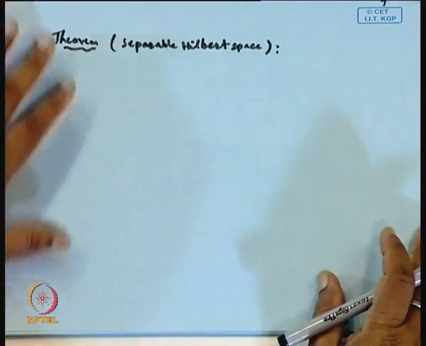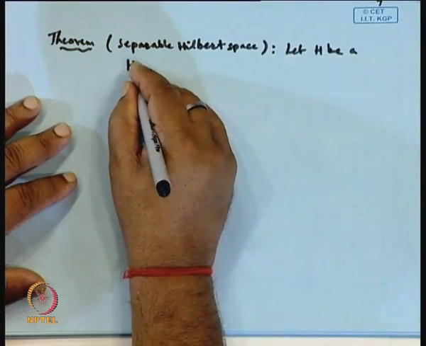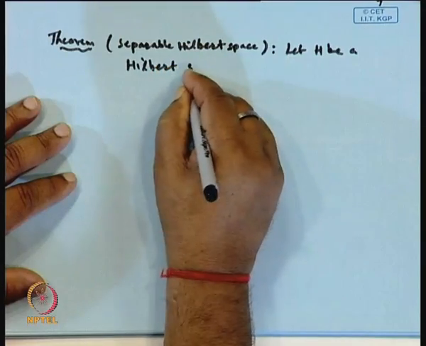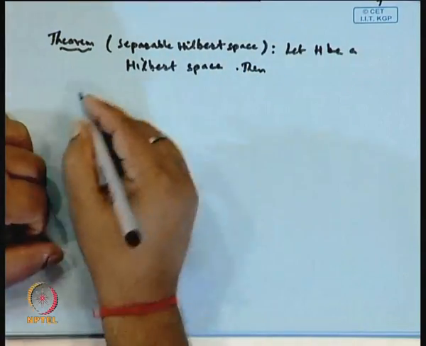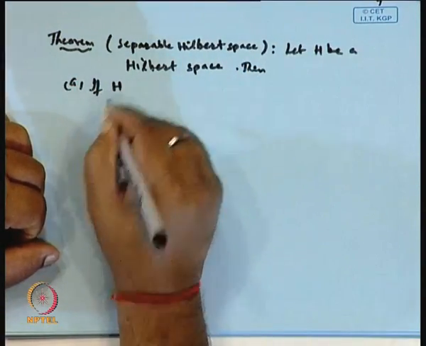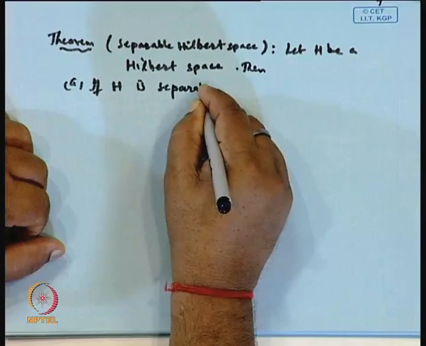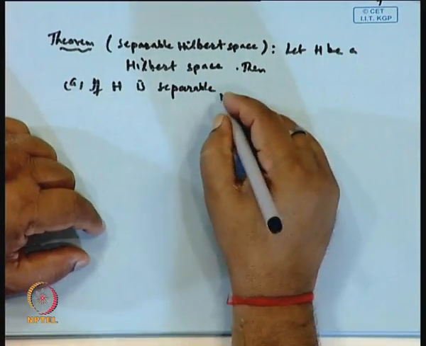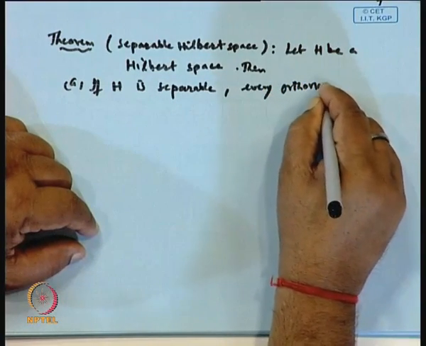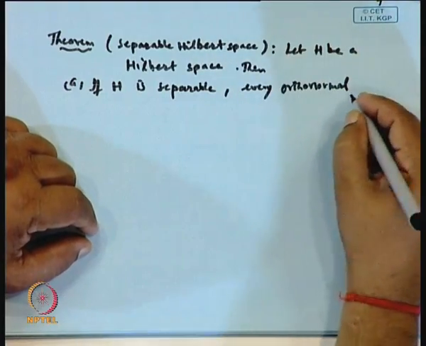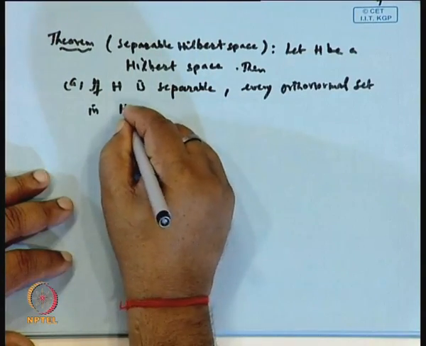Let H be a Hilbert space. Then, if H is separable, then every orthonormal set in H is separable.